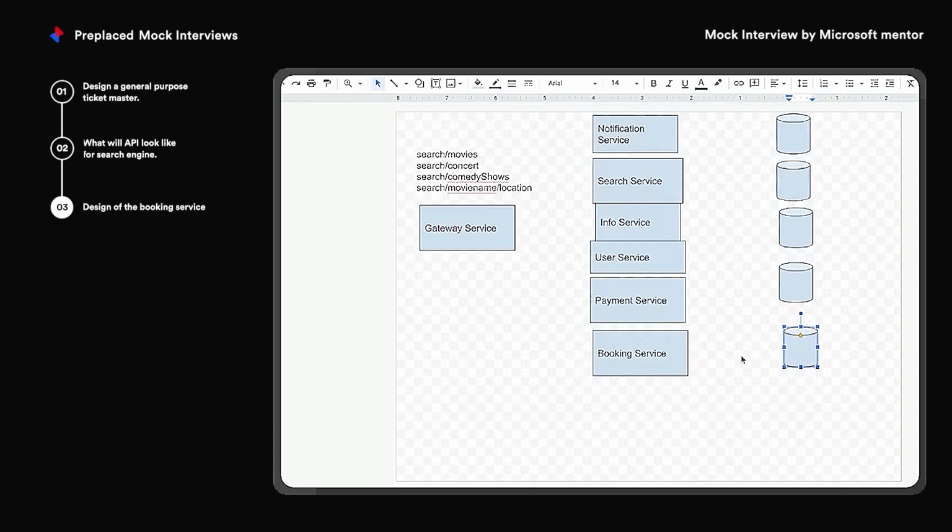Give me a second. If I use queues here, no, a queue won't make sense here. The reason is that once the first request is fulfilled, all those pending requests serve no further purpose because the seat is already filled. What you can do here is put a lock on the DB.